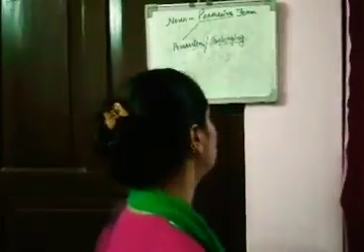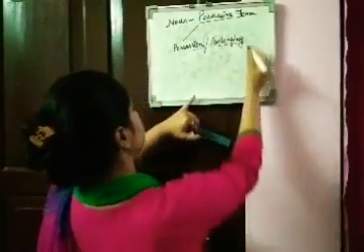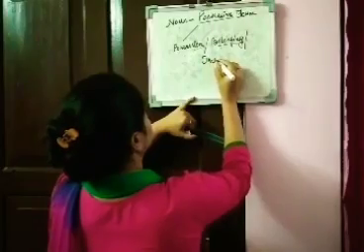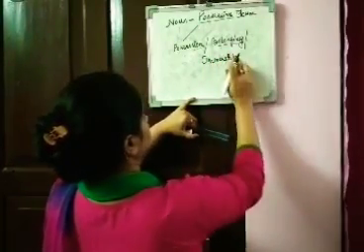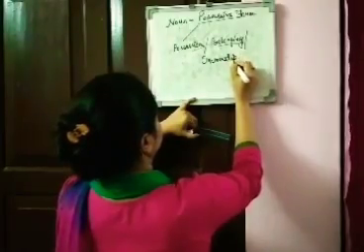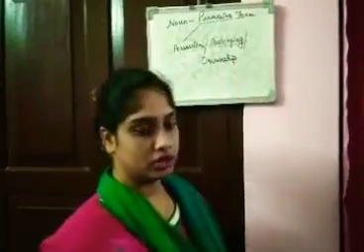Or not only belonging, we can also give another word, that is ownership. Do you know ownership means what? Ownership means that I own these things. Let me make it more simpler for you.